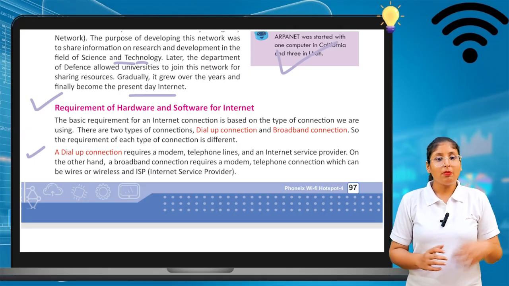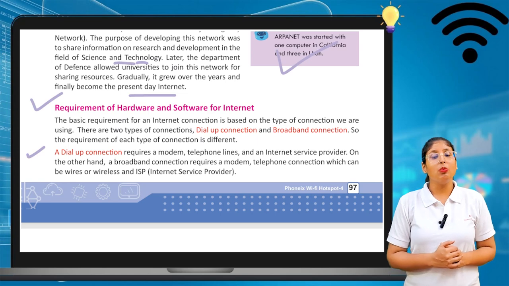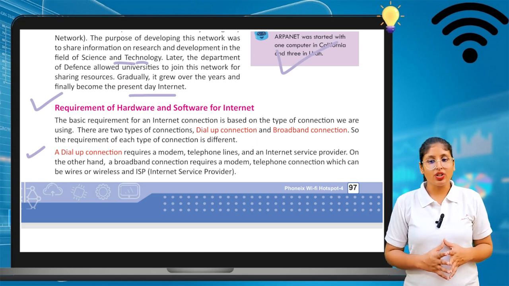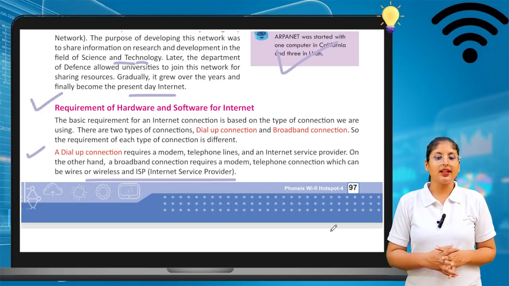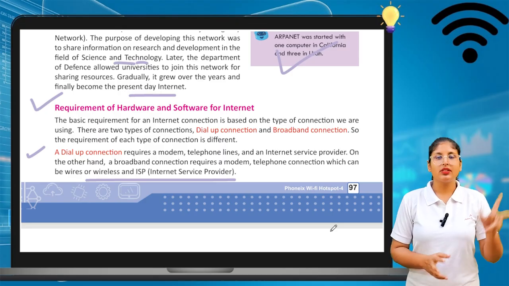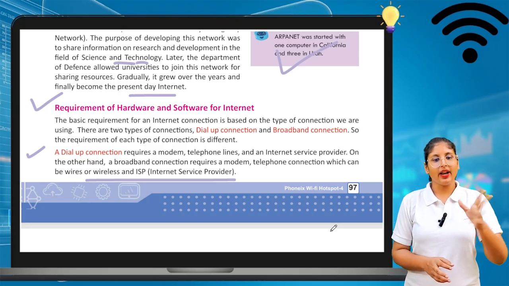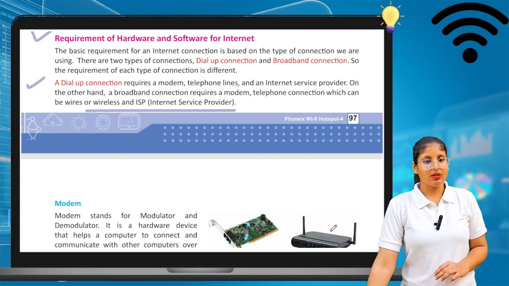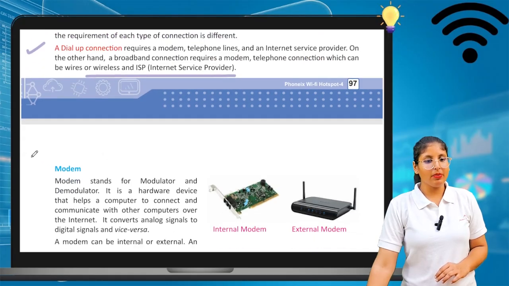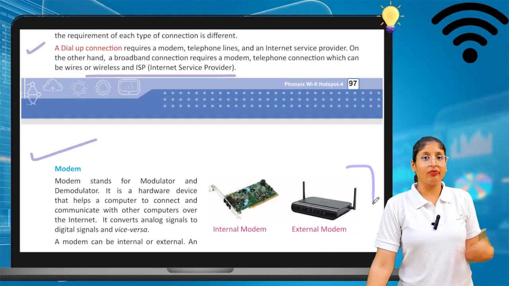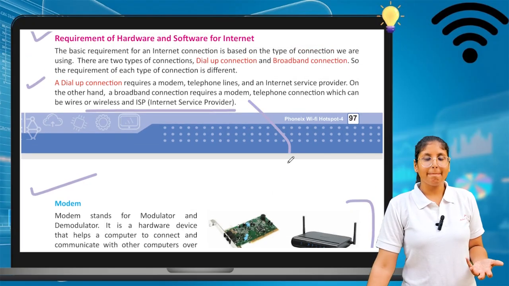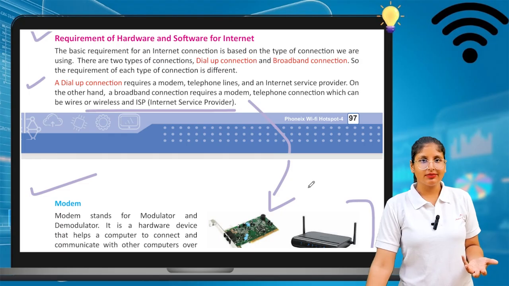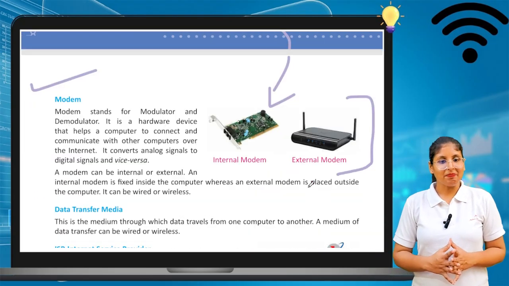On the other hand, a broadband connection requires a modem and a telephone connection, which can be wired or wireless, and an ISP, that is, an internet service provider. This is the difference between broadband and dial-up connection. This is a modem, which means this is a broadband connection, a Wi-Fi connection. Let's see what they are.